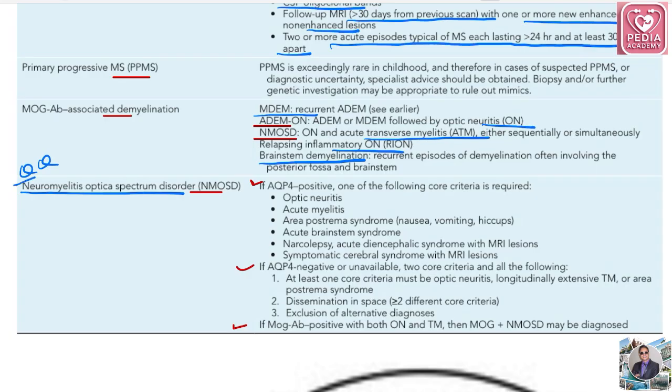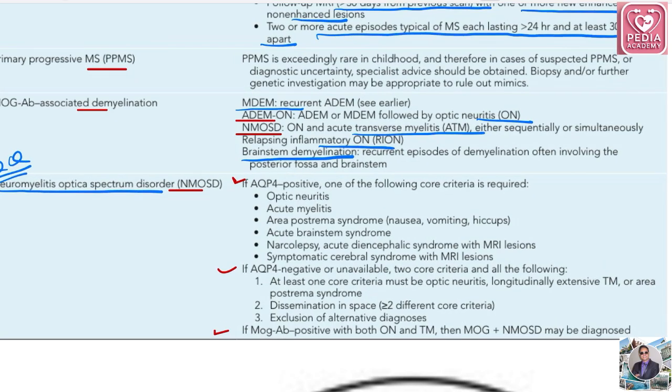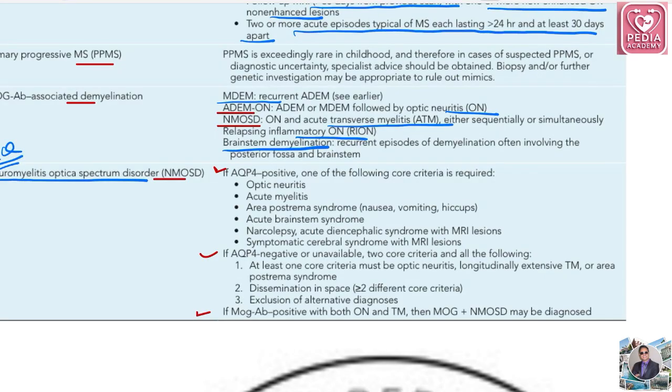Just pay attention to this table. You can rewind it and revise it again because this is an extract of a whole chapter of neurodegeneration in tabular form. So you have to remember, you have to pay attention. You might not understand this table in one go, so just revise this table. Okay. So they are saying if aquaporin 4 is positive, one of the following core criteria is required. Okay. So what are the core criteria? They'll ask in